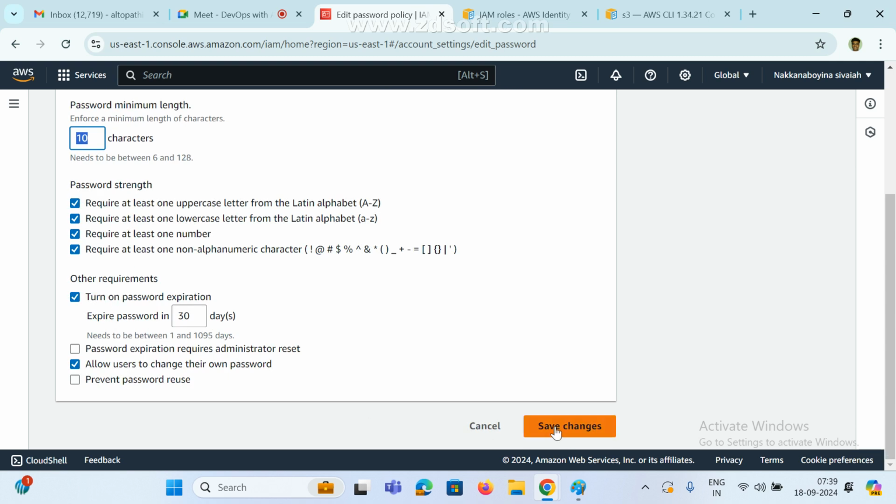Now see here, we can save this. If you save and change, then after 30 days the user should log in and change their password. No, no, no, I don't want that. Only the admin can change the password. See, password expiration: require only administrator reset.